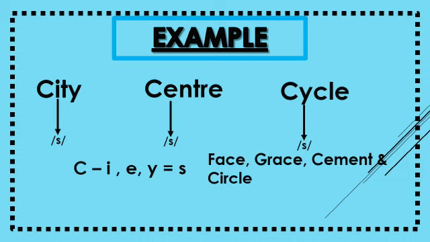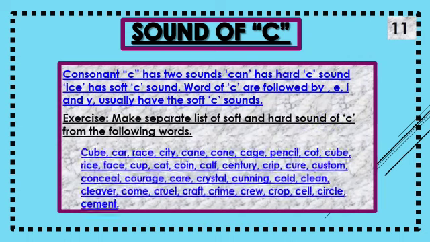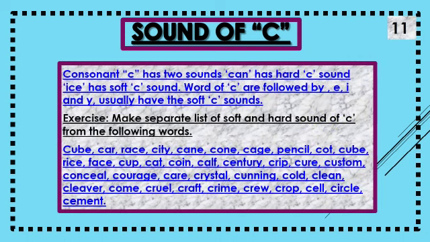Now you do the work without wasting any time. Let's start the work. This is page number 11. You see on page number 11, consonant C has two sounds, can has hard C sound, sound has soft C sound. Words of C followed by E, I and Y usually have the soft C sound. I have given the explanation before. Now you will start the exercise.